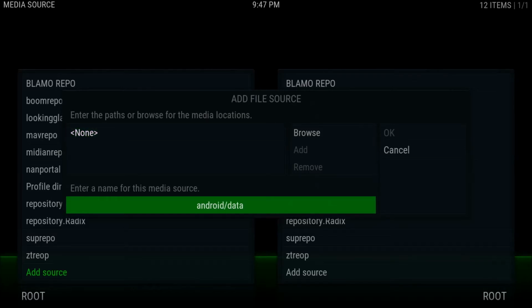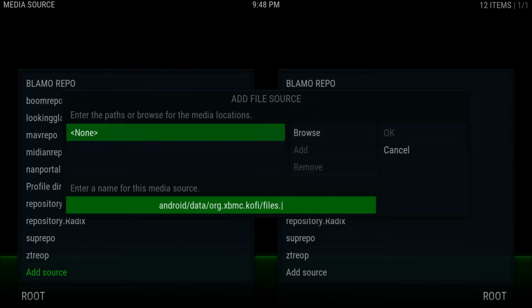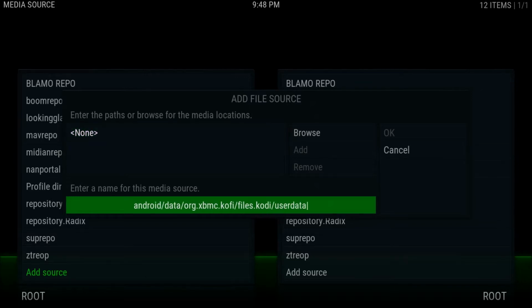You don't need to type this first bit in, but this is the full path that you will need to find: org.xbmc.code/files.code, and then it will be userdata.